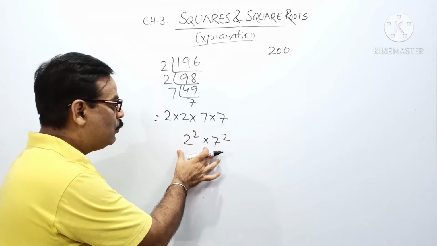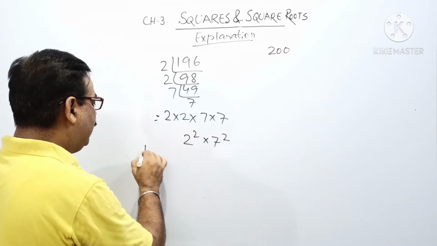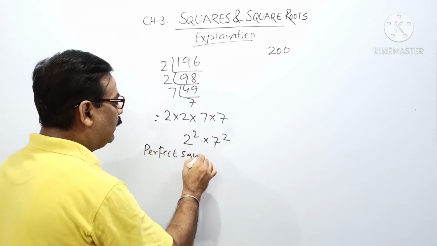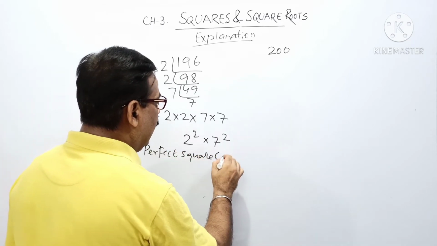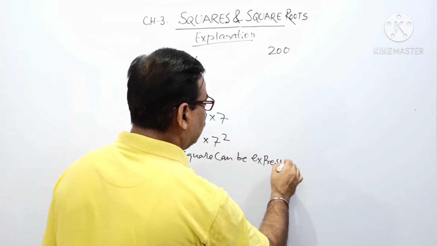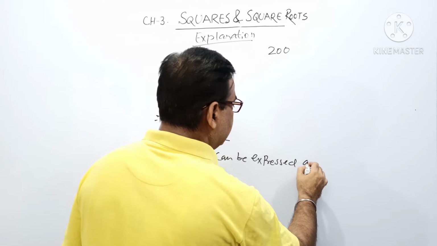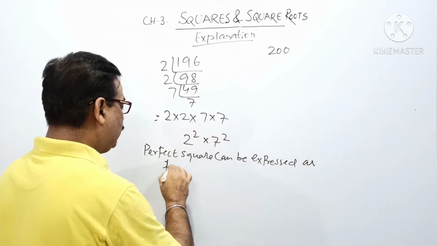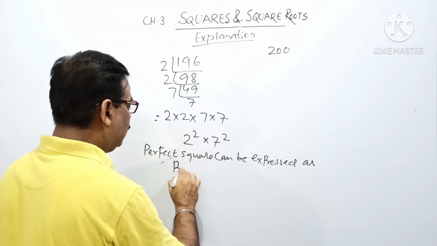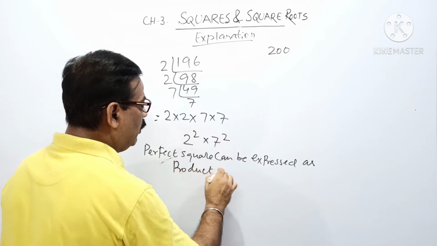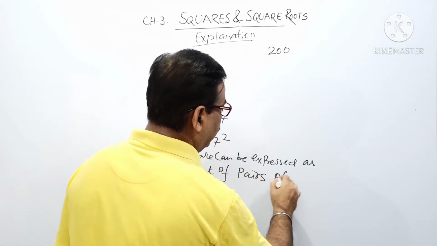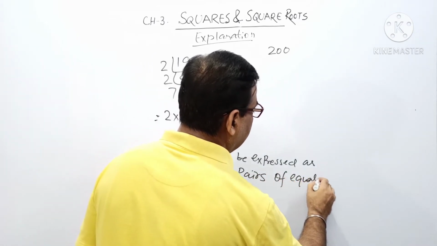196 is a perfect square, and we can write from here: a perfect square can be expressed as a product of pairs of equal factors.